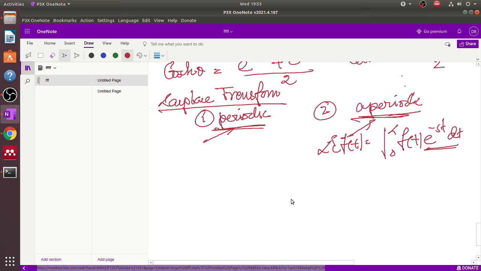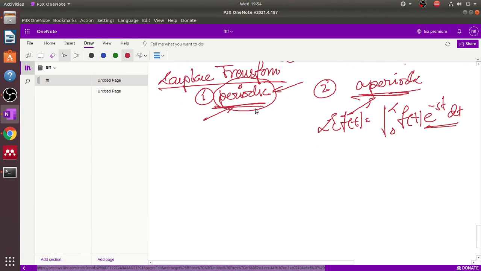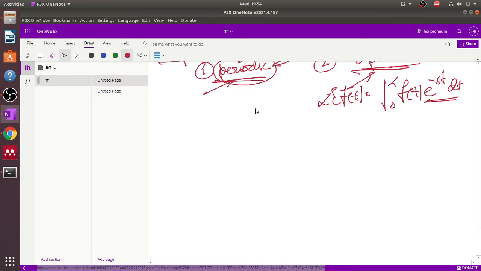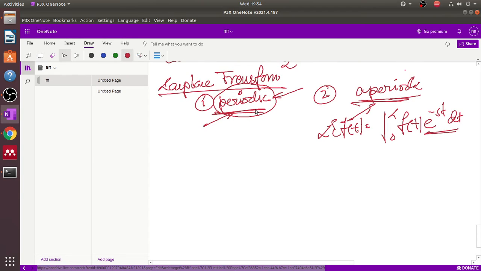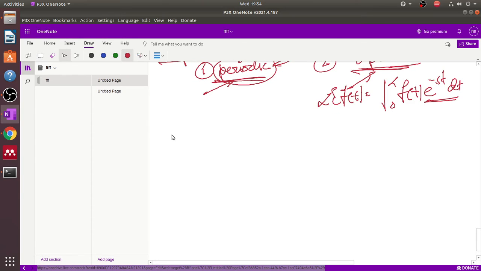In the next slide we discuss the Laplace transform of a periodic signal. So now we talk about the very important part of the Laplace transform. First of all, what is s? This is the Laplace parameter s.